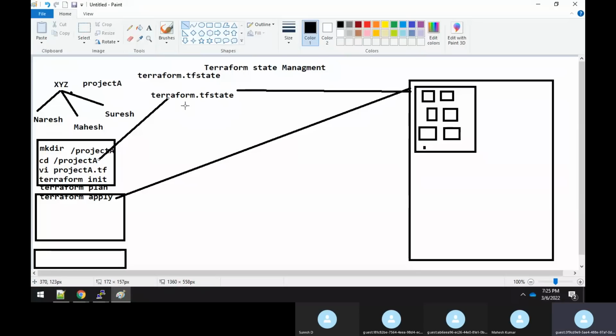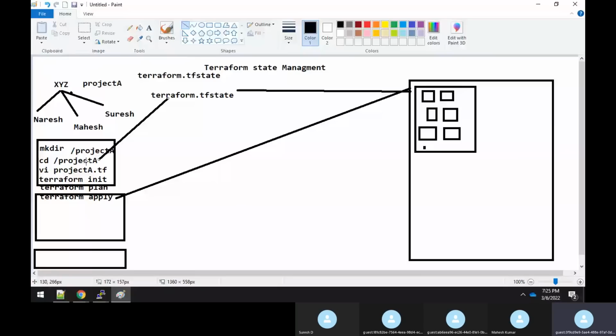So basically, this terraform.tfstate file will keep the information about what resources are being created by this Terraform file, and what resources are up and running or existing in the cloud. That information, the state of all the resources, will be kept within this terraform.tfstate file, right? And it will get stored in your local directory, the present working directory.